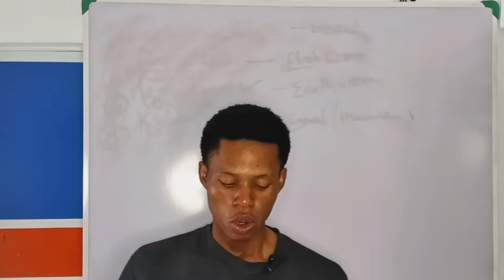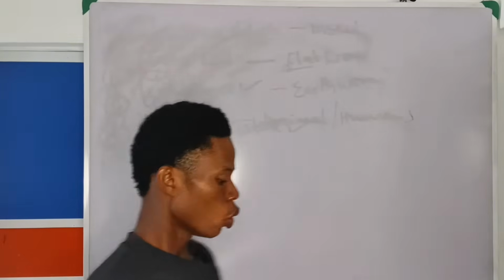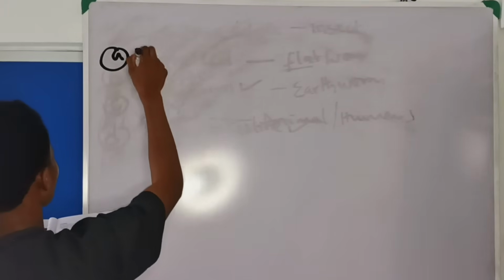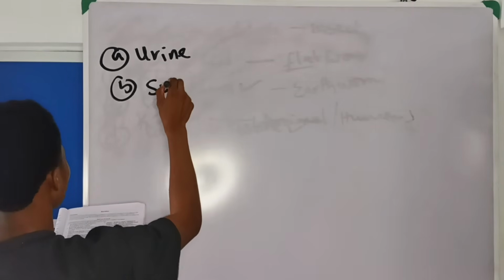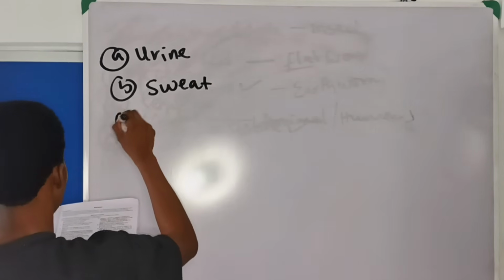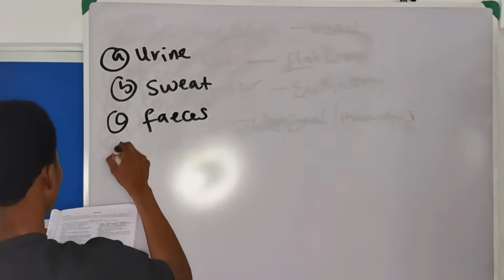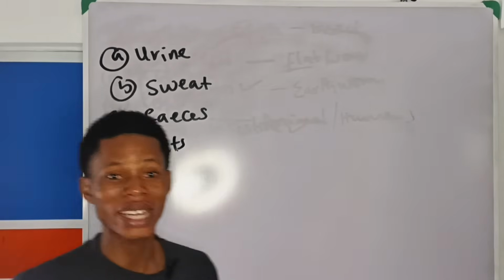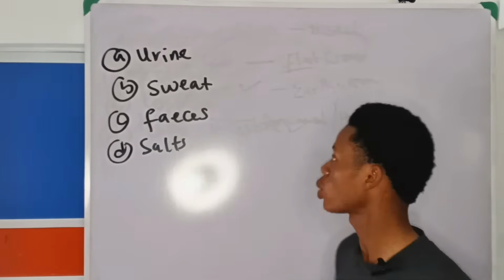Question number 3. Which one of the following is not an excretory product? A says urine. B says sweat. C says feces. D says salts. They've repeated this question for a very long time now and expected this time too. Which is not an excretory product?